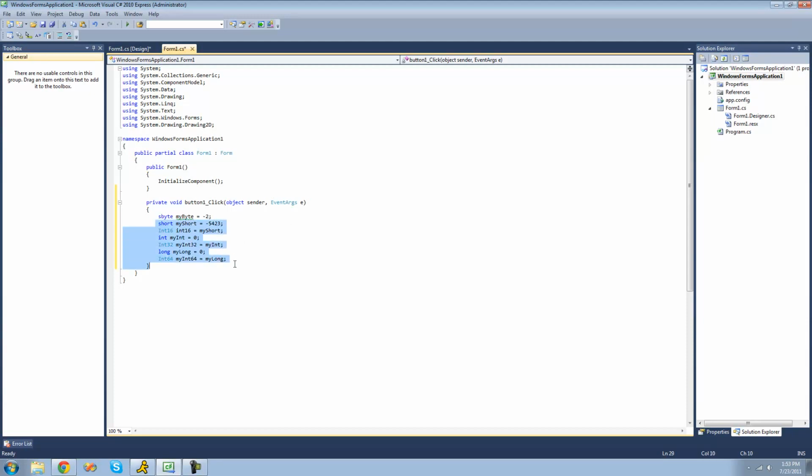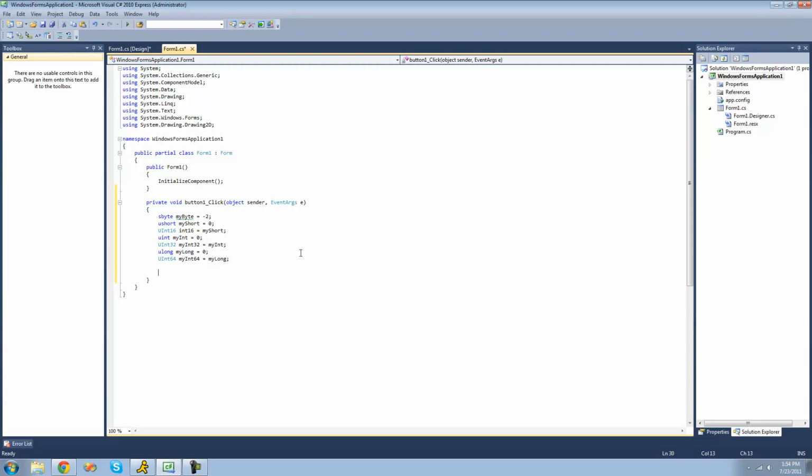And now these, however, they're all signed already. So to make these unsigned, we're just going to put a u in front of it to make it an unsigned number. And an unsigned number means that it can only represent numbers between 0 and up. So we can set this only equal to positive numbers or 0. And in order to have an unsigned int 16, we just put a u in front of that, and it now becomes an unsigned int 16. And same with all these. So I have a uint 32, a ulong, and a uint 64. Same thing.